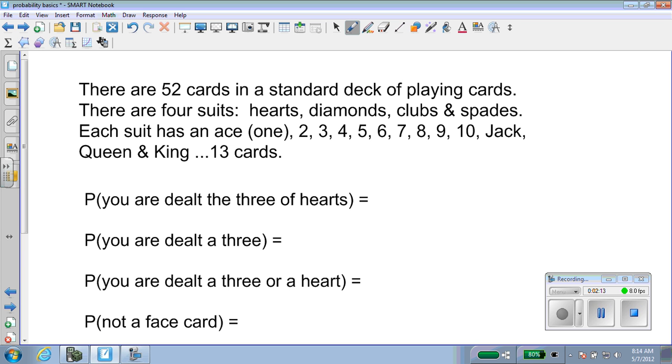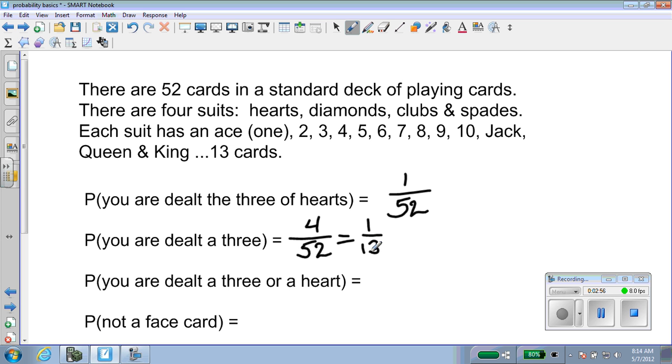So what is the probability that if someone took that deck, they would deal you the 3 of hearts? Well, there is only one 3 of hearts out of 52 cards. So you stand a 1 in 52 chance of being dealt the 3 of hearts. Okay, what is the probability you are dealt a 3? Well, there is a 3 of hearts, a 3 of diamonds, a 3 of clubs, and a 3 of spades. So there are 4 out of 52 cards that are 3s. And in lowest terms, that's 1 out of 13.